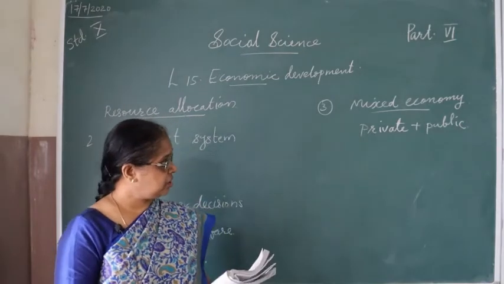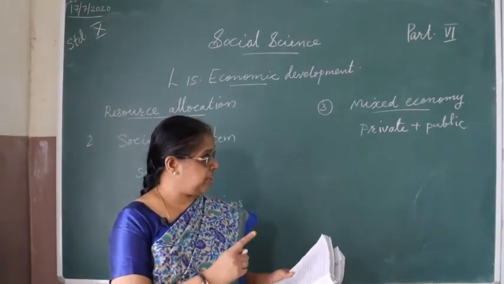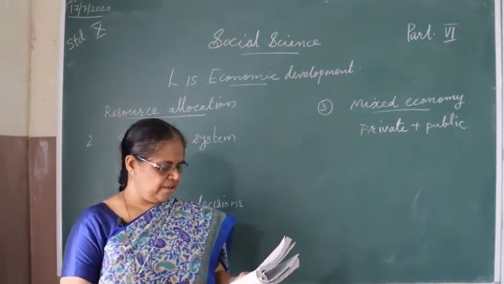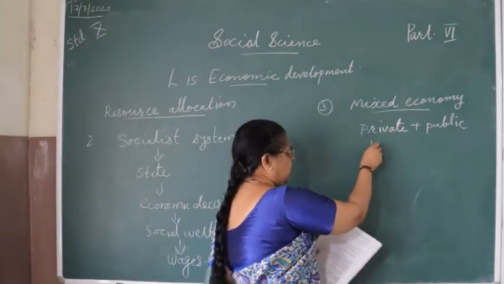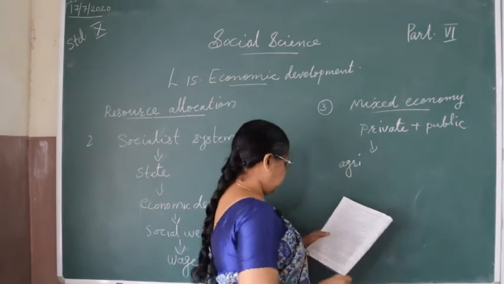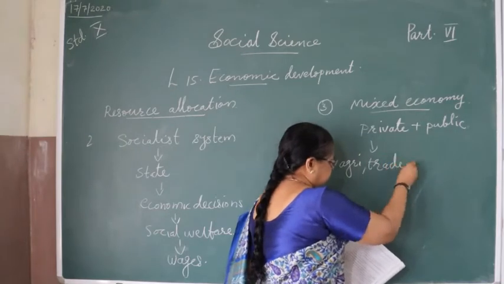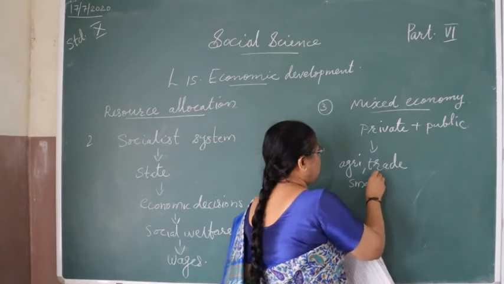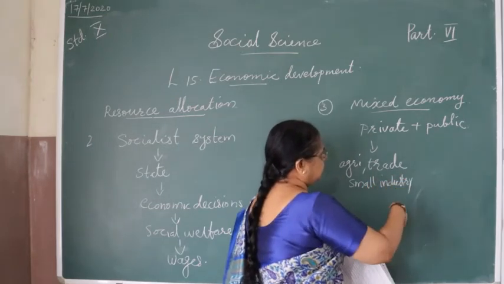So there is no competition; they are not competitors, but they are complementary to each other. There is individual and private ownership. Here private ownership we can see in agriculture, trade, and small consumer goods industry or small industries. Private we can see in industry.